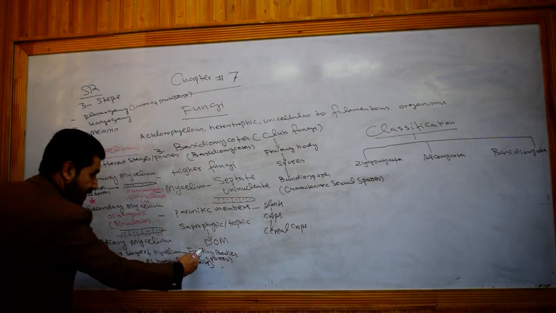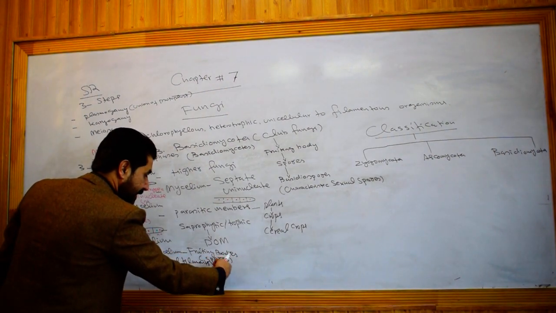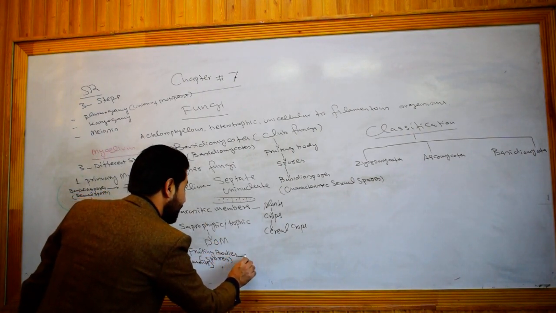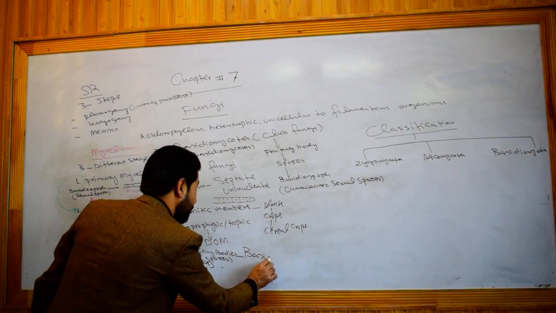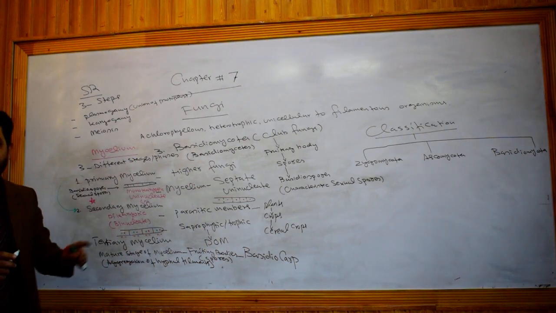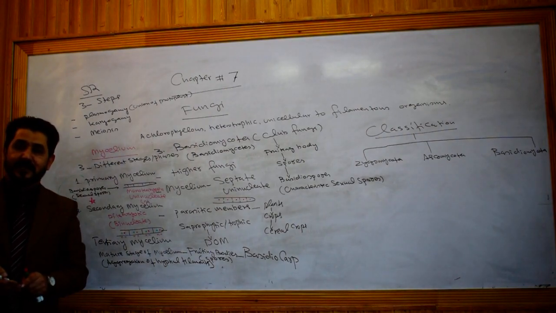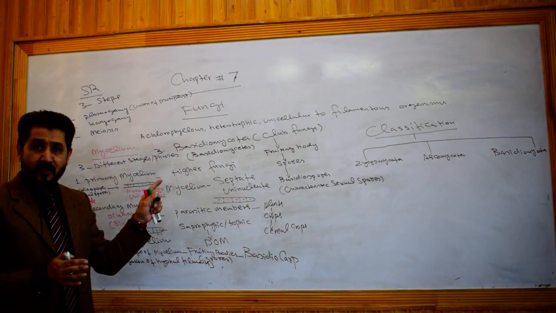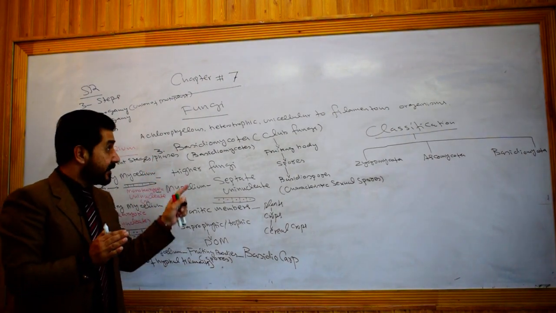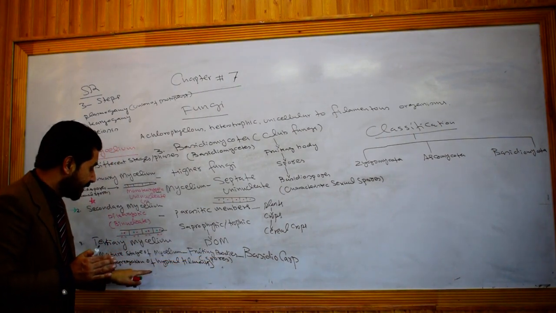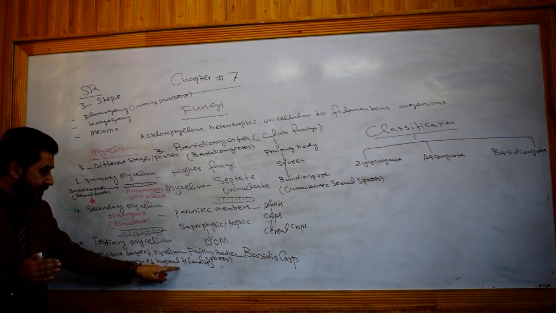This compact structure is called a fruiting body, and in the case of Basidiomycota, these fruiting bodies are called basidiocarp. Just like in Ascomycota, as we discussed in the previous topic, the fruiting body is the ascocarp.